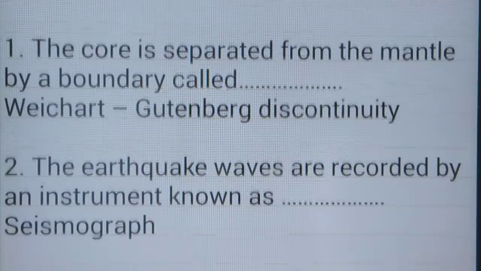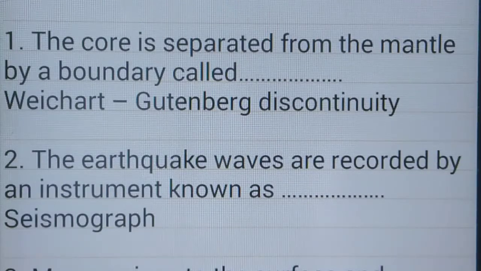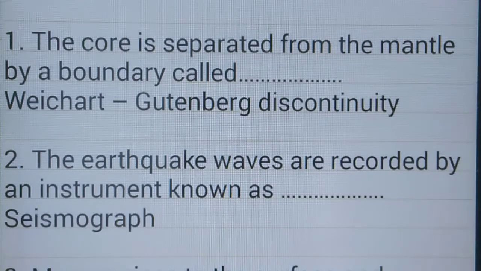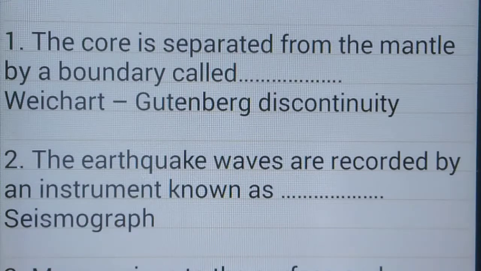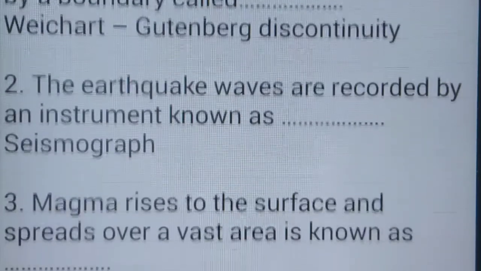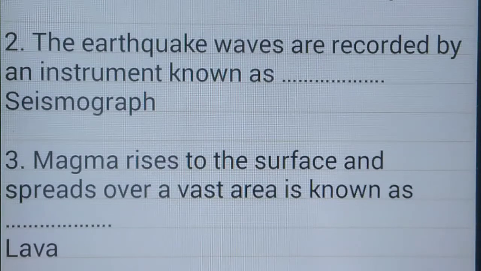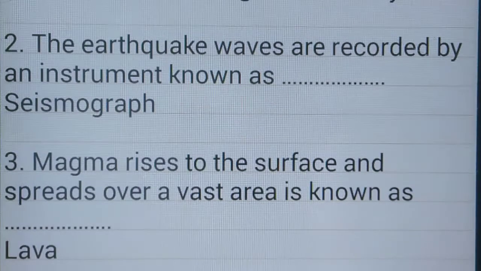The core is separated from the mantle by a boundary called the Weichert-Gutenberg discontinuity. The earthquake waves are recorded by an instrument known as a seismograph.